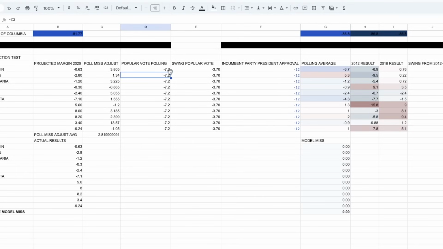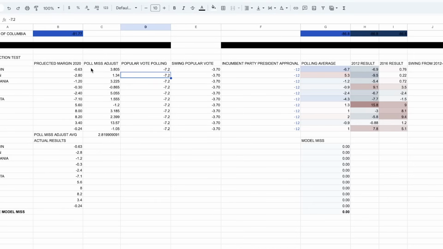I basically got the 2012 and 2016 results and got their polling averages from election day and the swing. And what I did is I basically created a poll misadjustment. So obviously the model wasn't 100% accurate to 2020. Some states it was actually right dead on. It was actually really close to being correct, but others it wasn't. You can see the closer I am to number one, the more accurate the model was to certain states. And some of them were kind of accurate, but others really weren't.